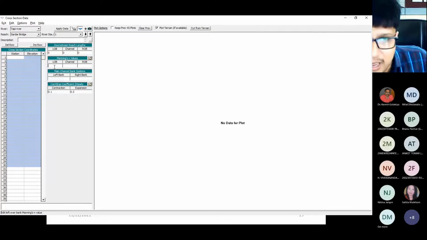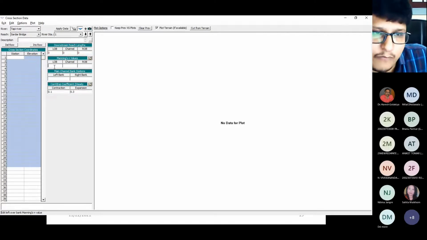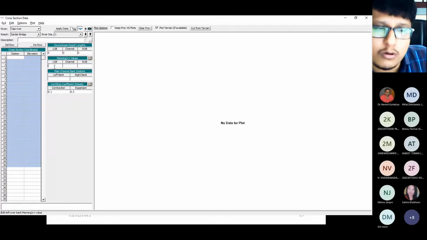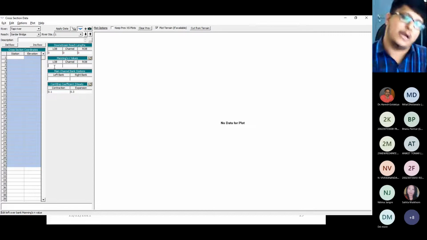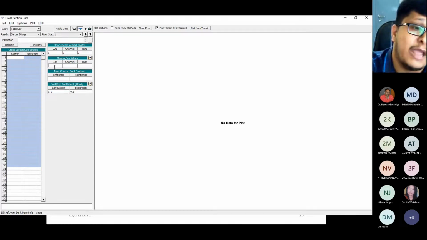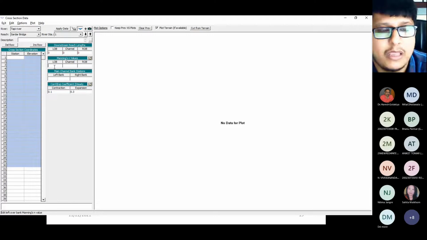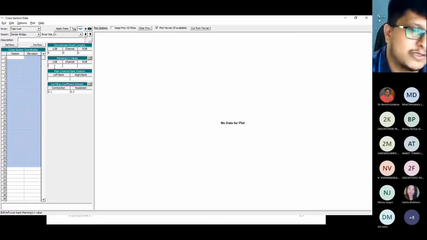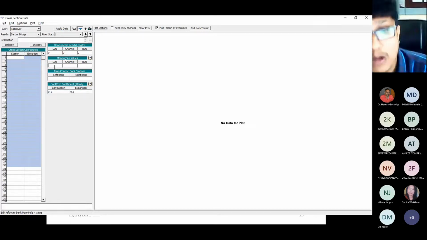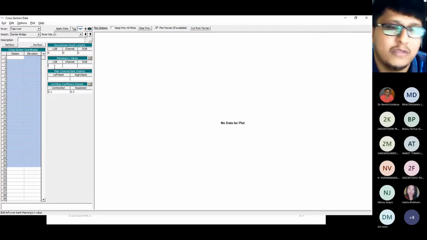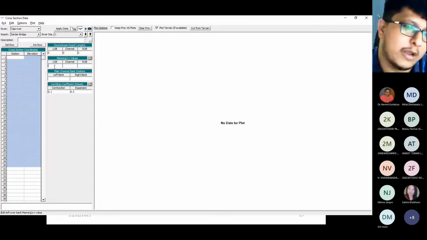But if you don't have time, or you don't want to perform that type of work, then there is one very well known book, Flow in Open Channel, by K. Subramanya. In that book, chapter number 2, page number 25, there is one table. Based on the material, the value of N is categorized. If your bed material is gravel, take the value 0.02. If the bed material is sand, take the value 0.01. If the bed material is clay, take the corresponding value. Like that, you can refer to the Flow in Open Channel book and write it.